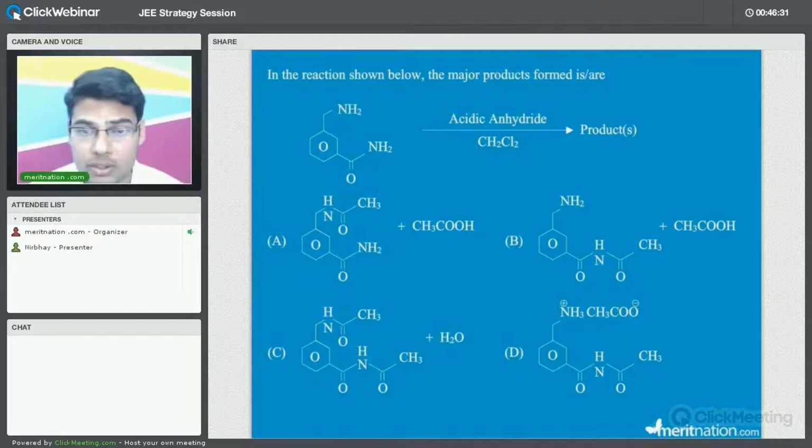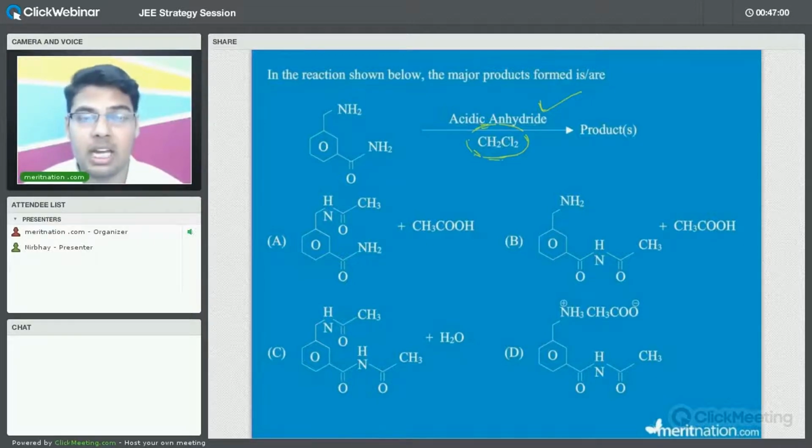Now just try to see the reaction. Here you have acidic anhydride. First of all, you should know the structure of acidic anhydride, because these types of reactions are the ones in which you will have to work with mechanisms, right? And what is the role of CH2Cl2? Here the role of CH2Cl2 is basically that of the solvent.